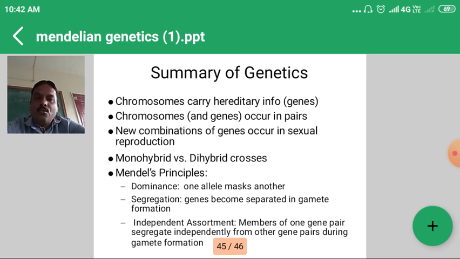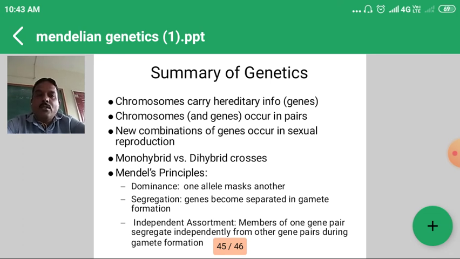In the next lecture we will also study Mendel's biography in detail: why Mendel selected these seven characters or the garden pea plant, why his work remained in the dark up to the 19th century, why he became successful, and Mendel's laws in detail with another example. These two lectures are important for the basics of genetics.